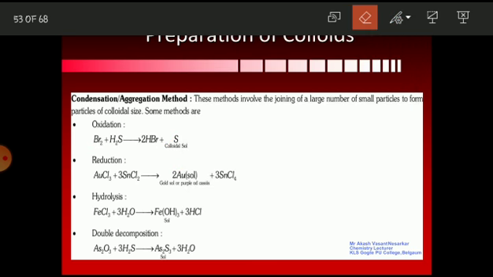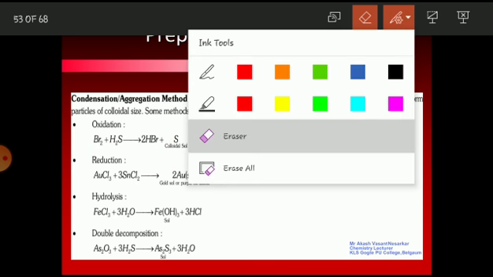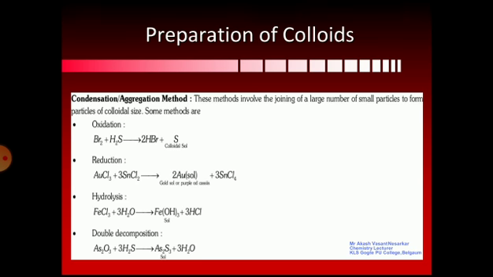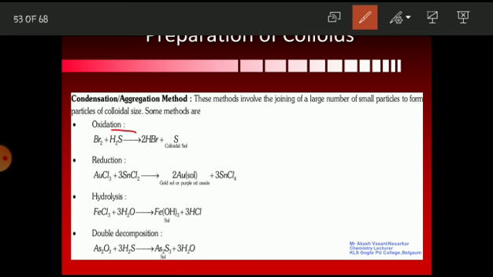Why is this oxidation? Let us see here. In hydrogen sulfide, two hydrogens are present, but on the product side, the hydrogen is removed from the sulfur. So the removal of hydrogen is called oxidation. You focus on the sulfur. On the reactant side, two hydrogens are present with the sulfur, but on the product side, are hydrogens present with the sulfur? No, they are present with the bromine, and therefore we are removing the hydrogen from the sulfur. So that's it.